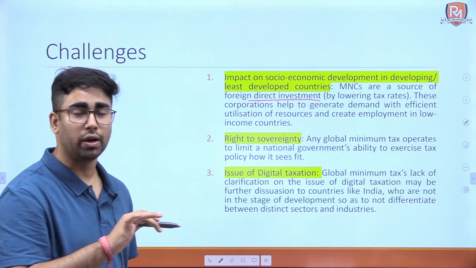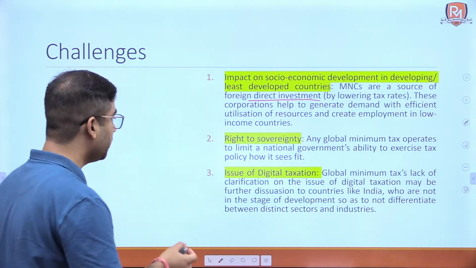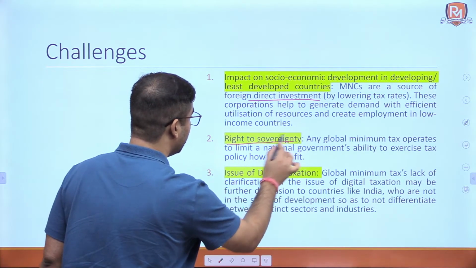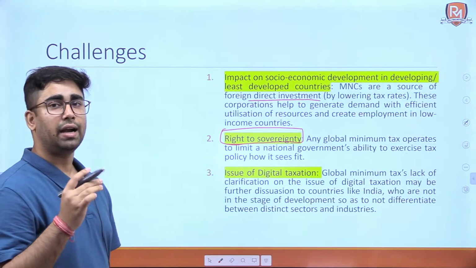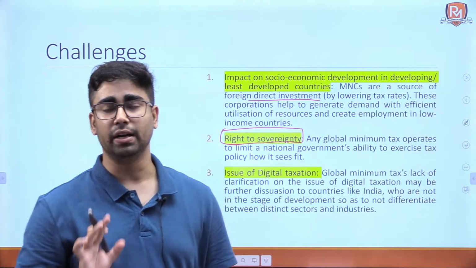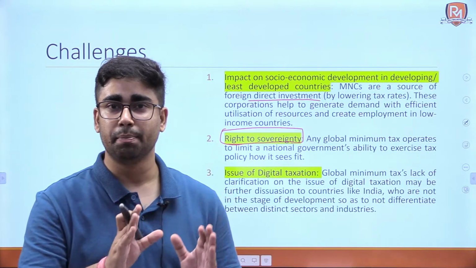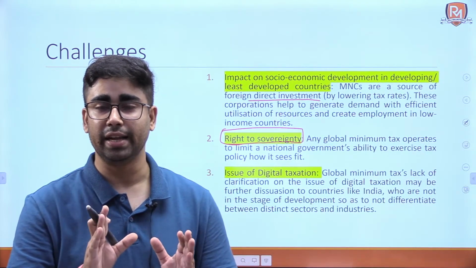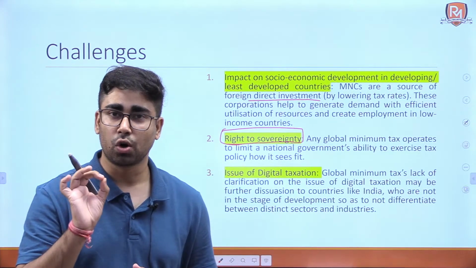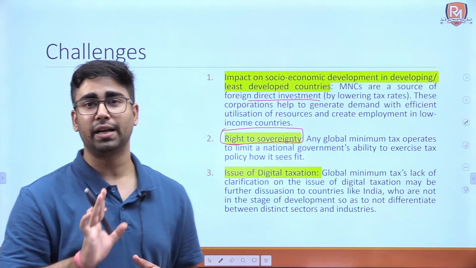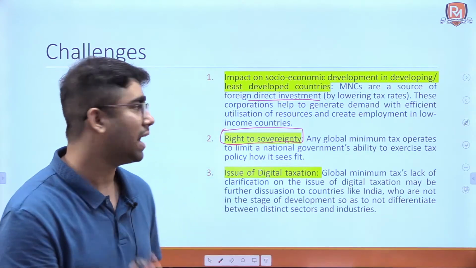They may lose out on investment, after it has been materialized. Now, right to sovereignty. Again, taxation is something that is a sovereign right of any country. You cannot say that another body is imposing taxes in India. It would not feel good, it would not sound good. So sovereignty of taxation would be impacted if we are adopting a global minimum corporation tax rate.